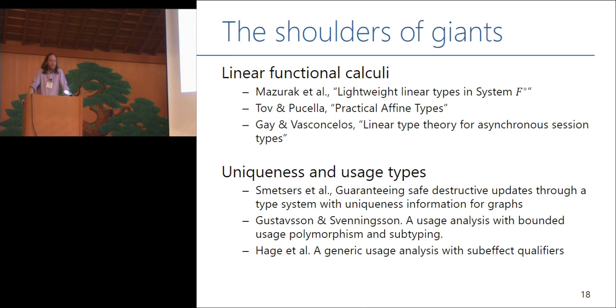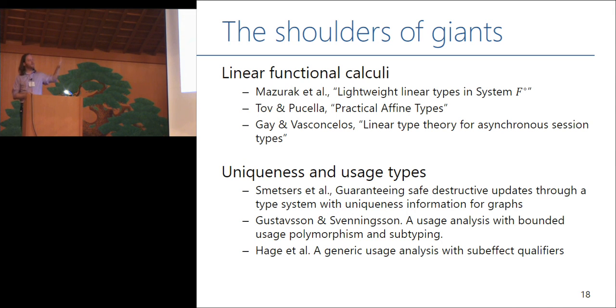There's also been a ton of work on, let's say, uniqueness and usage types, and I'm grouping these together because I think there's the same difference between these and what I'm doing. In both cases, you're trying to figure out how often values are used and use that to determine your compilation strategy or something like that.